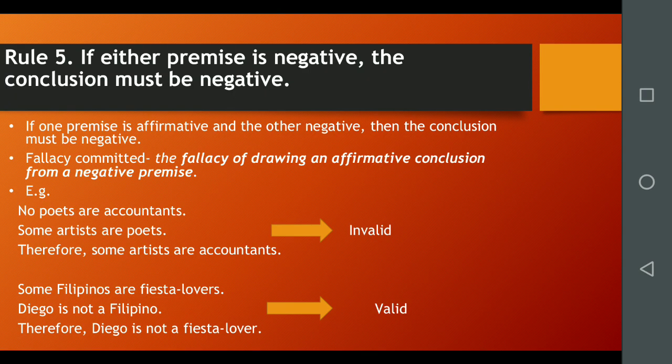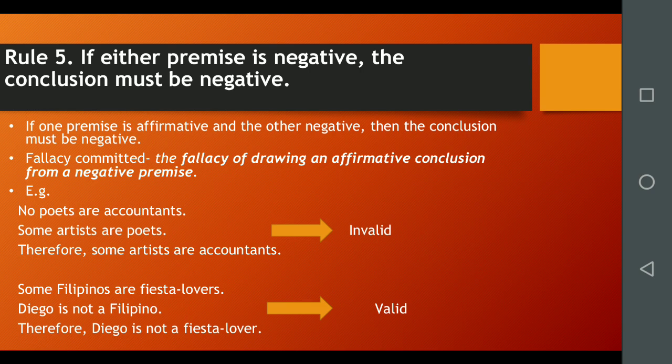Rule number 5. If either premise is negative, the conclusion must be negative. If the conclusion is affirmative, that is, if it asserts that one of the two classes, S or P, is wholly or partly contained in the other, it can only be inferred from premises that assert the existence of a third class that contains the first and is itself contained in the second.